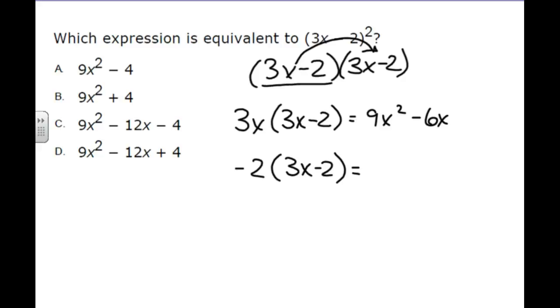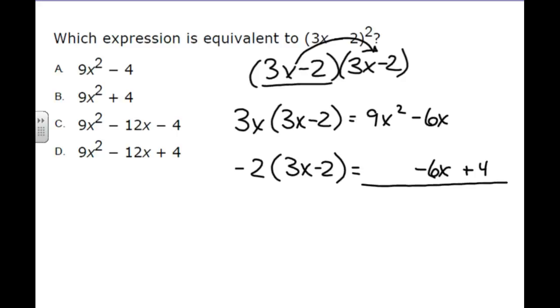Then we have negative 2 times 3x minus 2. Negative 2 times 3x is negative 6x, and we put it under its like term. And then negative 2 times negative 2 is plus 4, because negative times negative is positive.